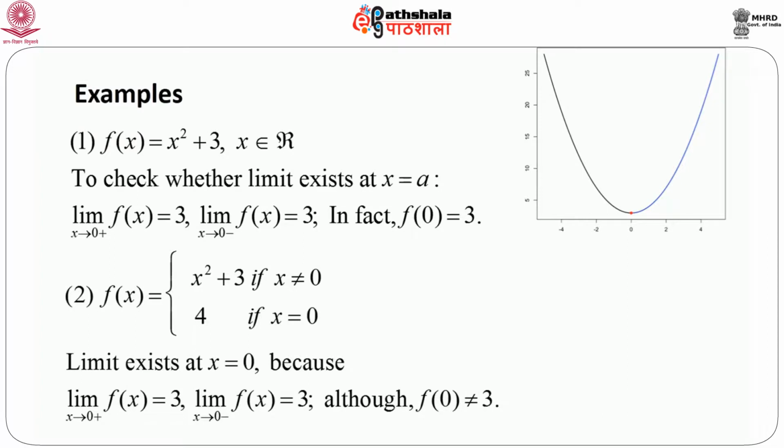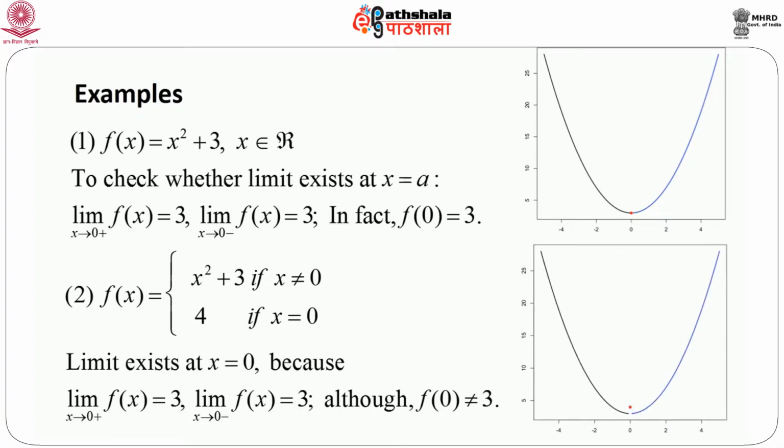Let us consider another function, the same kind of function: f(x) equals x squared plus 3 when x is not equal to 0, and we change the value of f(x) at x equals 0, let us say it is 4. Then it is clear that the limit exists at x equals 0. In fact, the right hand limit of f(x) at 0 equals 3, which is equal to the left hand limit of f(x) at 0, which is indeed 3, that means the limit exists. However, it is clear that f(0) is not equal to 3.